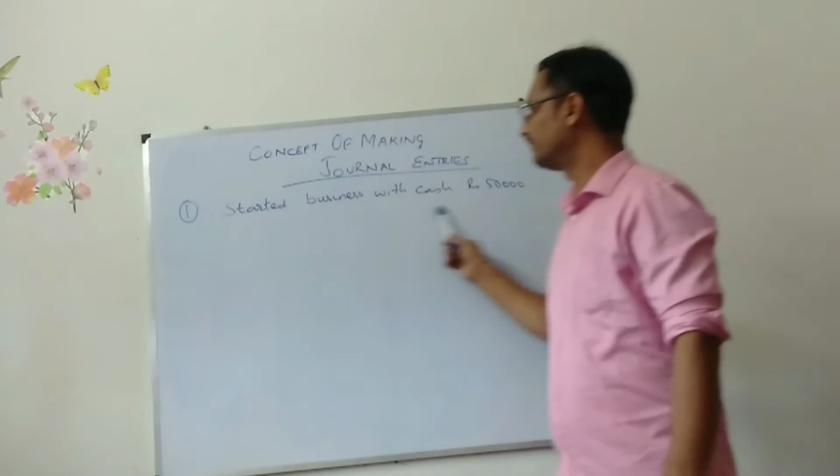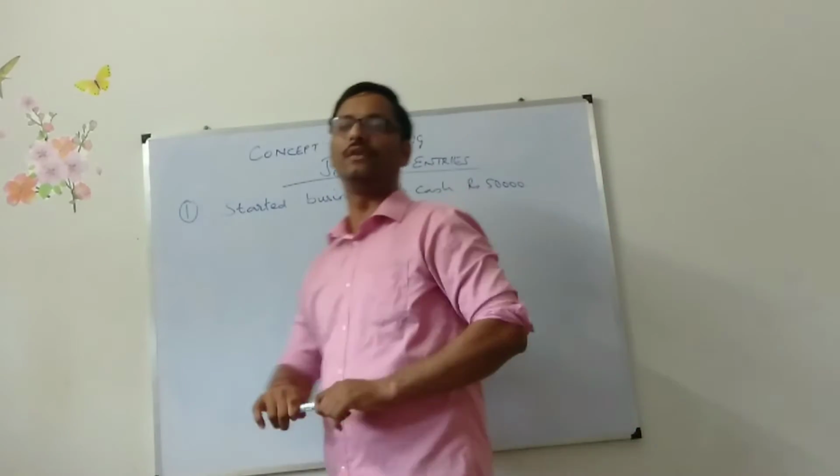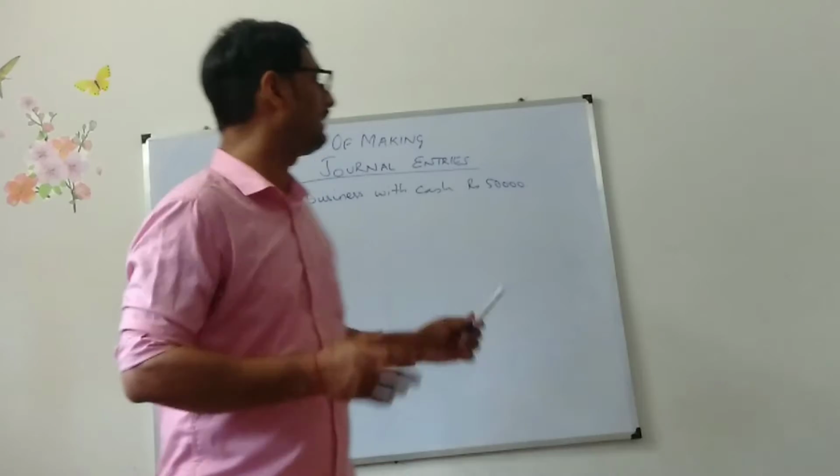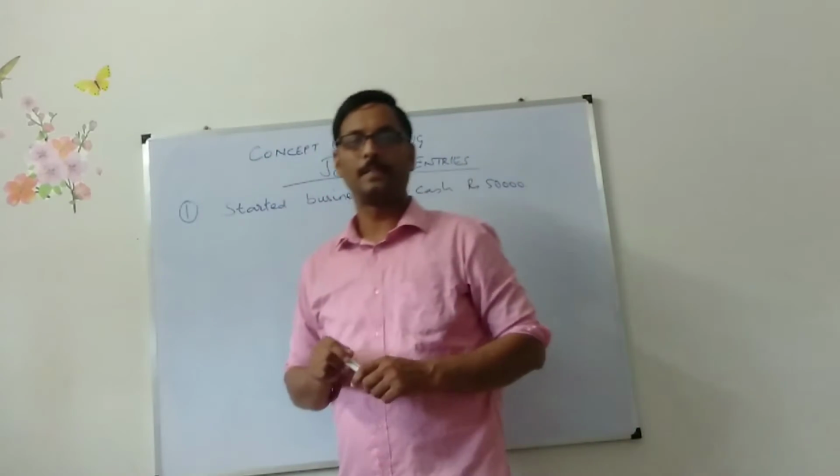Suppose this is a transaction. You started business with cash 50,000. This is the only thing given. So how will you understand what items you will be writing in that?